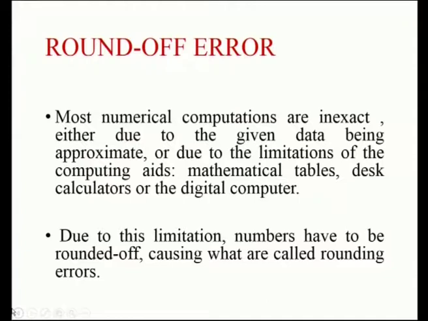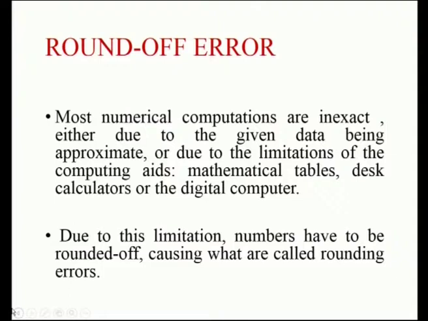Next, round off error. As we discussed already, many numerical computations are not 100% true, or are actually inexact, either due to the given data being approximate or due to the limitations of the computing aids, because the computing aids may be using only 2 decimal places or 3 decimal places, or whatever the capacity of the computer, that kind of decimal place only it can take.